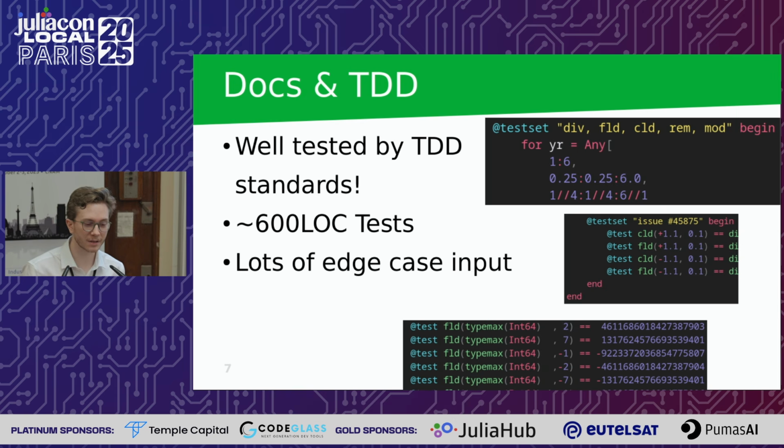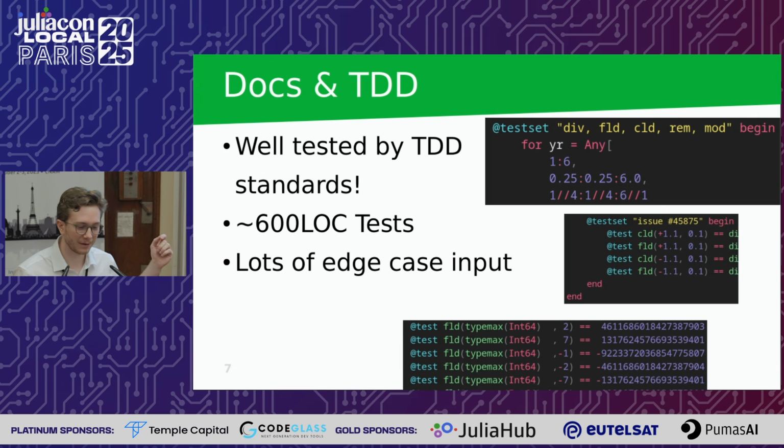We have integers, we have some floating point numbers here. We even have rational numbers, which, even by our standards, is quite rare to actually test with, which is a good sign. And even these human edge cases where we say 0.1, famously not representable as a floating point number because it's not an exact power of 2, even those are tested. And then we come to these integer test cases at the bottom, where even our typemax edge cases are tested. Sounds really, really good.